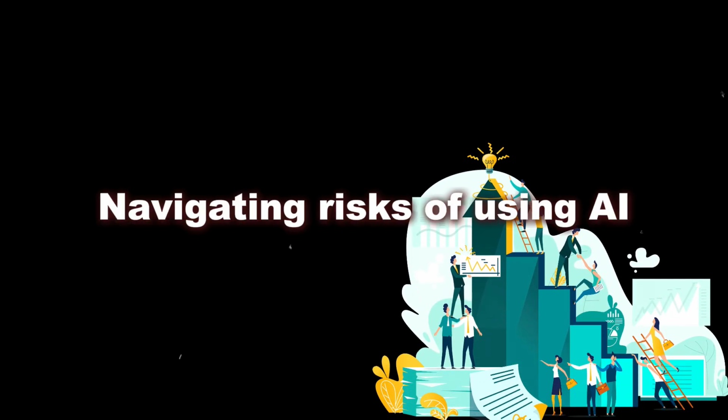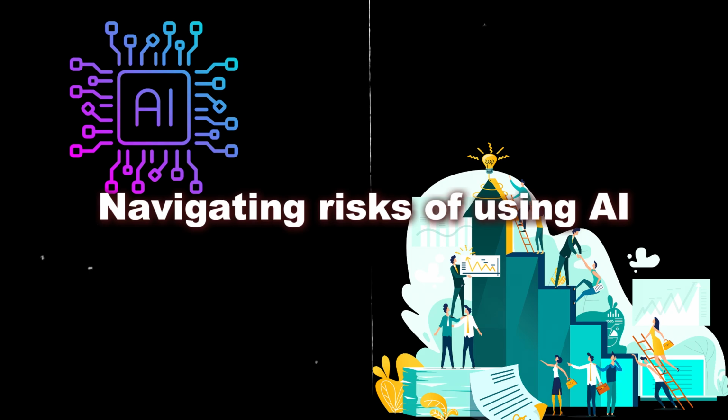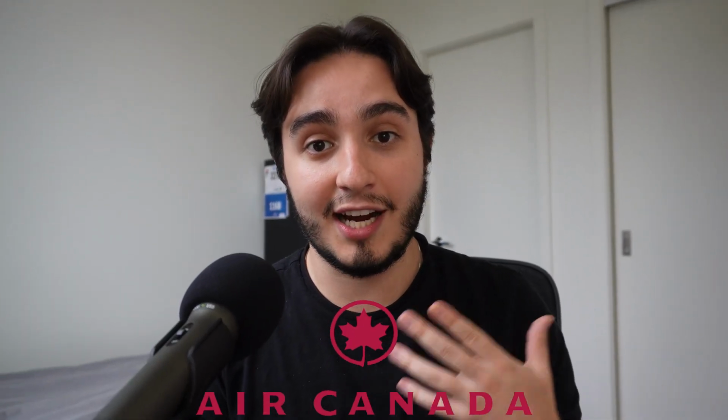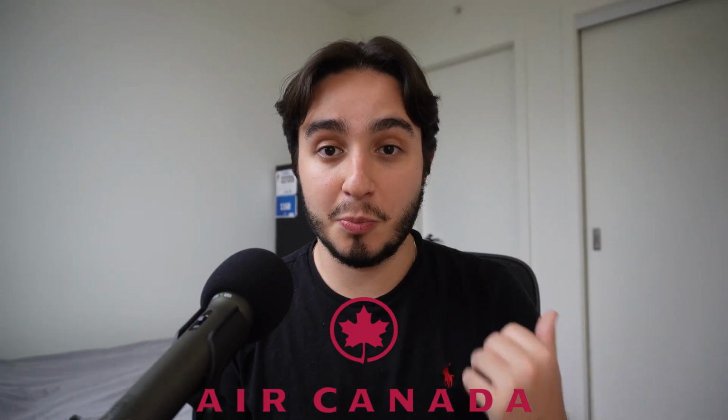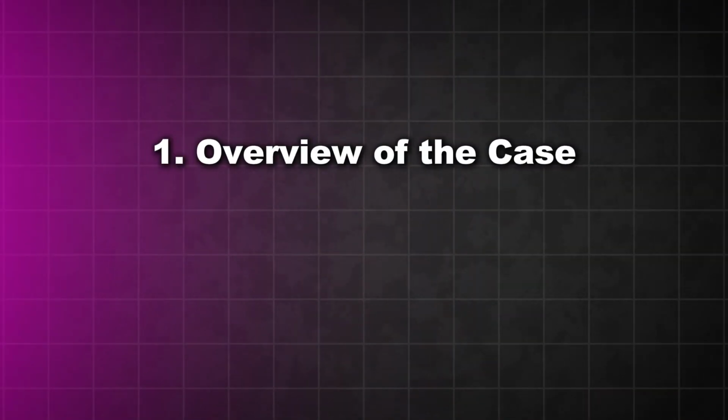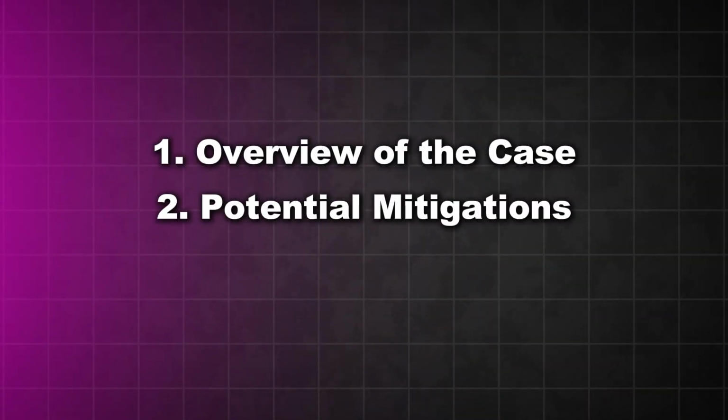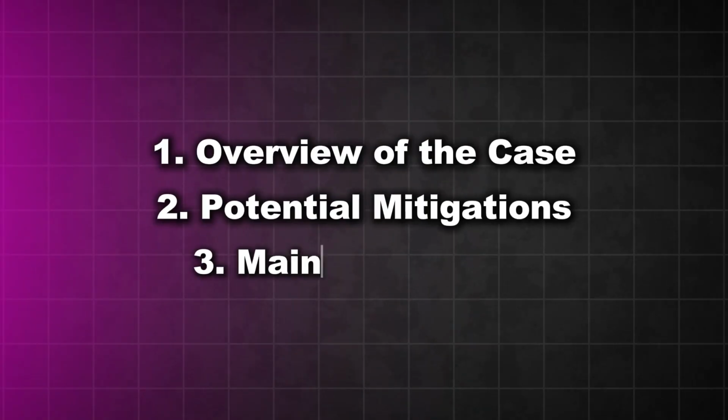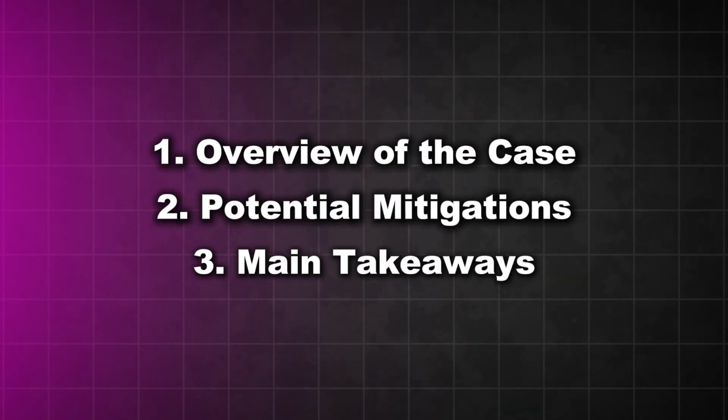Today we're going to be talking about how to navigate some of the risks associated with using AI in your business, and specifically we're going to be talking about a recent case that happened with Air Canada and their customer support chatbot. So we're going to go over what that case is and what happened, what are some things that they could have done to mitigate the decisions on that case, and last but not least, the main takeaway that I took from reading this case as well.